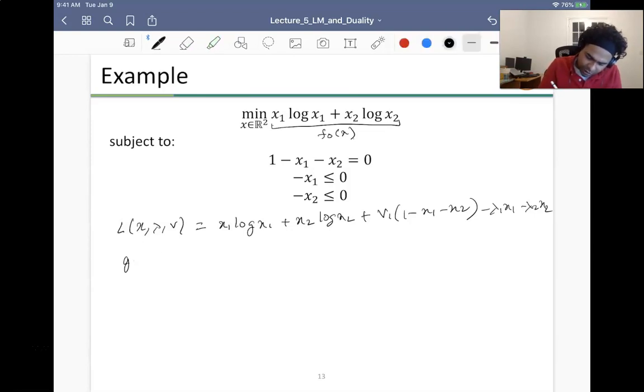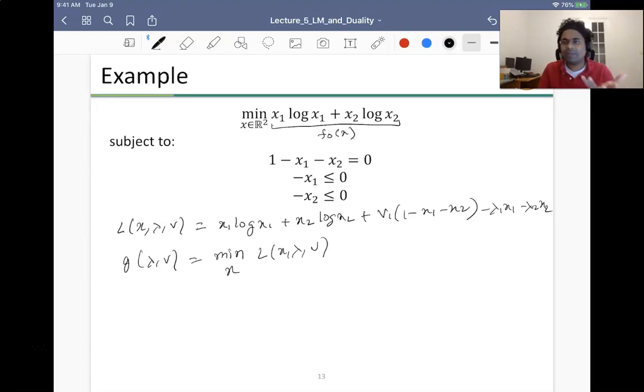Now if you recall, my g of lambda, nu is basically minimizing over x of L of x, lambda, nu. So how do I minimize over x? I can take the gradient with respect to x and set it to 0. I take the derivative of L with respect to x1. The first term gives log x1, the second term is x1 multiplied with the derivative of log x1, which is 1 by x1, so I use the product rule and it's plus 1.